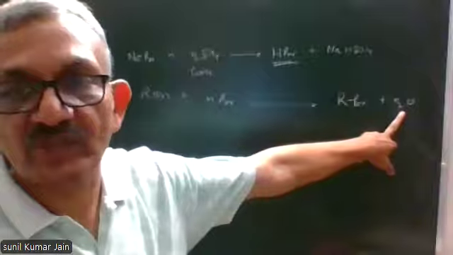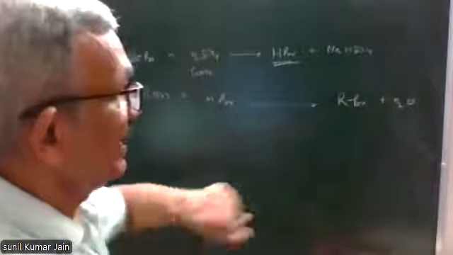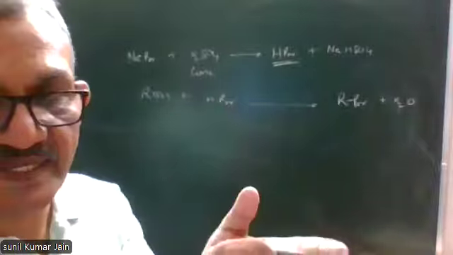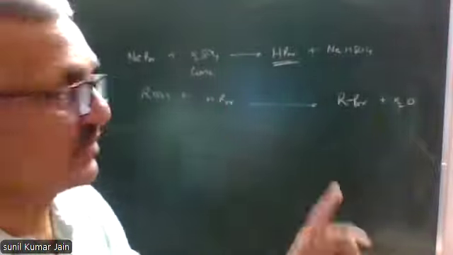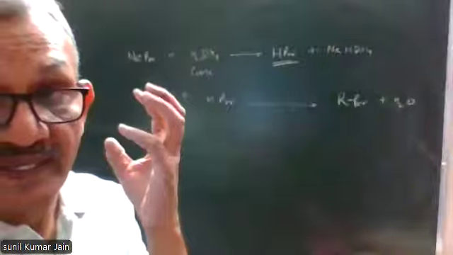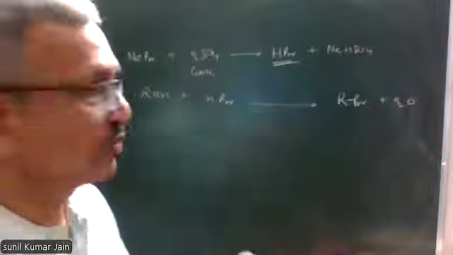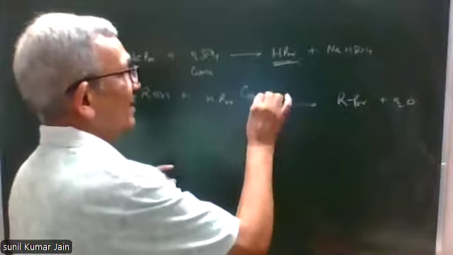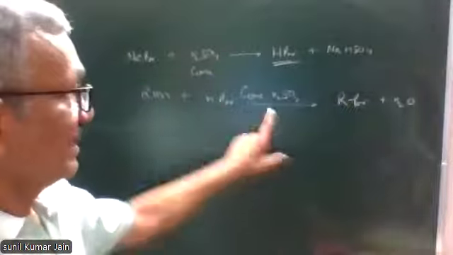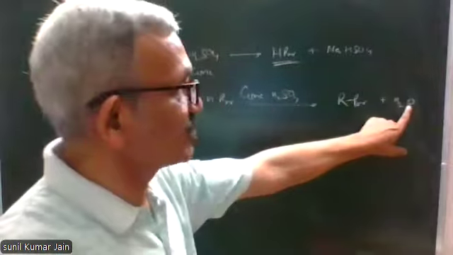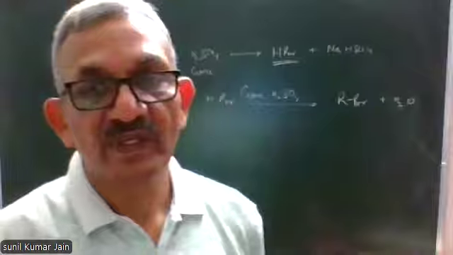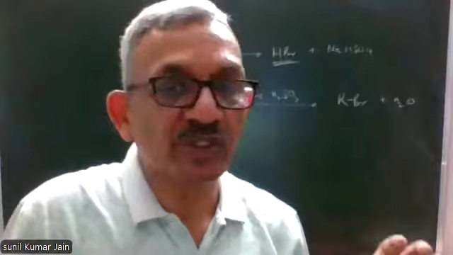Now, how about this water, which leads to reverse reaction? If you remember, I told you concentrated sulfuric acid is used in excess. It means some sulfuric acid will be used to produce HBr according to the first equation. Some extra sulfuric acid will be used, which will act as dehydrating agent. This leftover sulfuric acid will absorb water and prevent backward reaction. So that is in situ preparation of HBr.